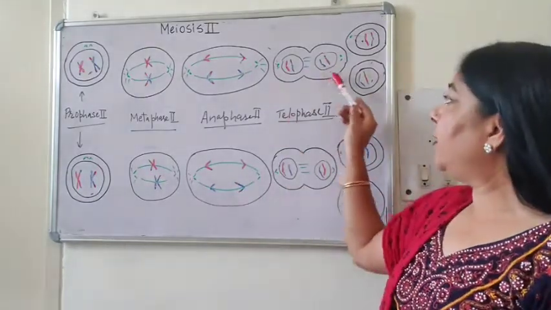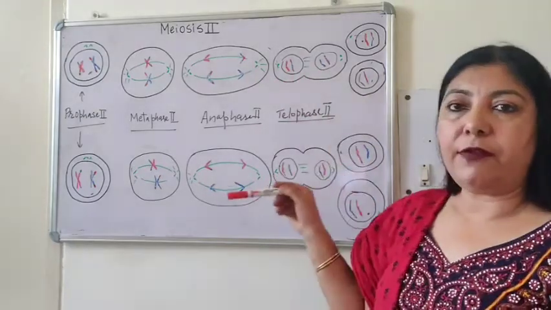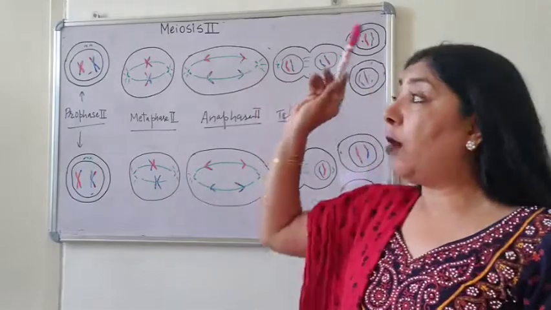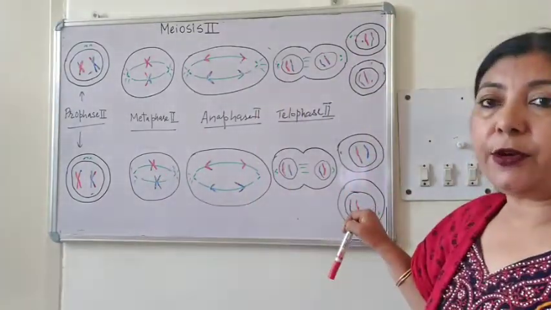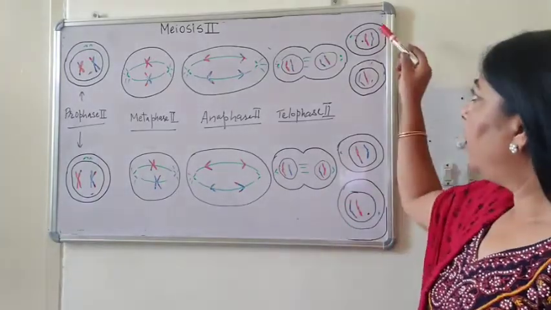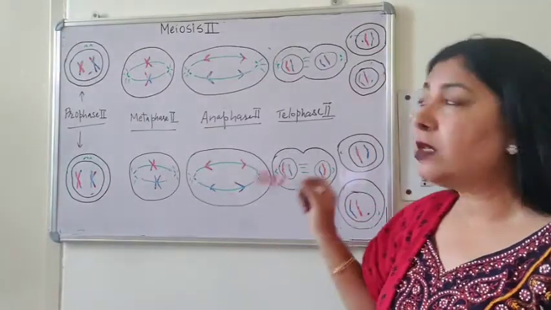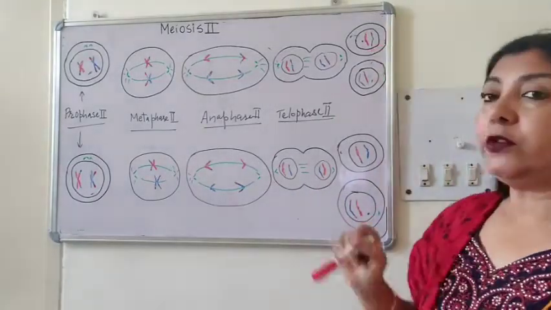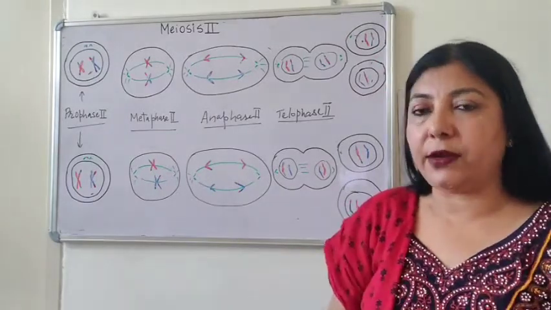And you can see from each cell 2 daughter cells are produced, and after cytokinesis from one parent cell 4 daughter cells are produced, and all these 4 daughter cells are not identical. They have half the number of chromosomes, but the type of chromosomes in terms of recombination is different.